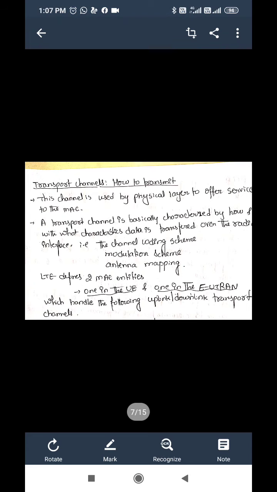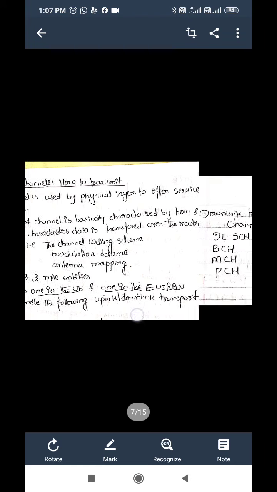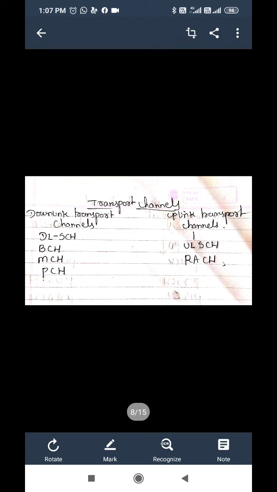So LTE defines two MAC entities, one in the UV and one in the E-UTRAN, which handle the following uplink and downlink transport channels. So what are those channels? Transport channels are categorized into two: downlink transport channels and uplink transport channels.